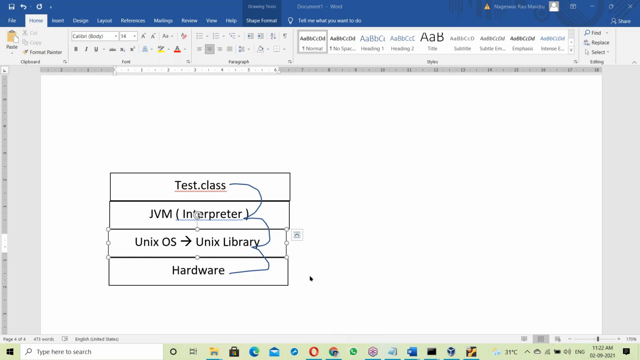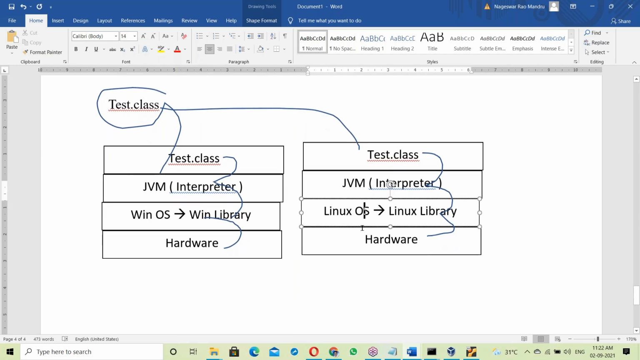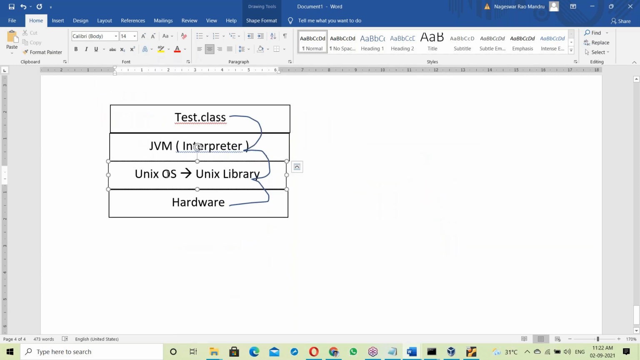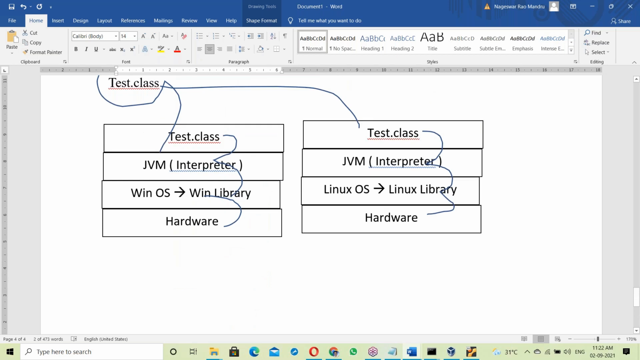So from where can we get the JVM? It's a part of the JDK. That means the JDK should be installed. Once the JDK is installed on your OS, you get the JVM. There is a JDK for Windows, a JDK for Linux, a JDK for Unix. Since the JVM is OS dependent, the JDK is OS dependent. The same JDK you can't install on different operating systems. Let me show the JDK here.